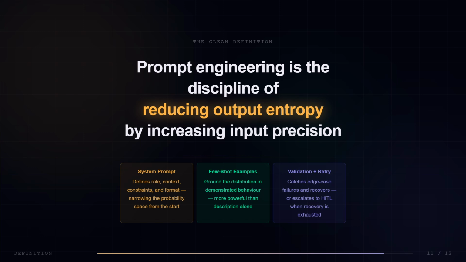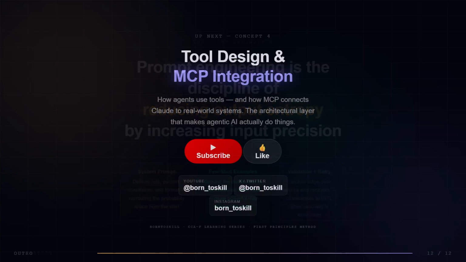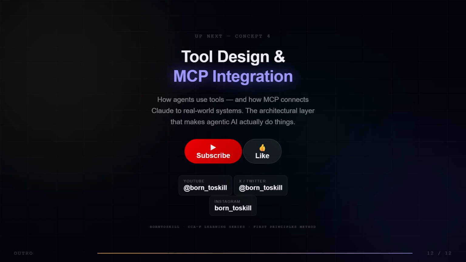Reliable output. Every time. In Concept 4, we move into tool design and MCP integration. This is where agents stop reasoning about the world and start acting in it, using tools to search, write, execute, and communicate across real systems.